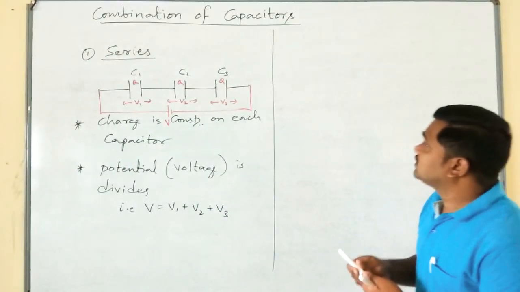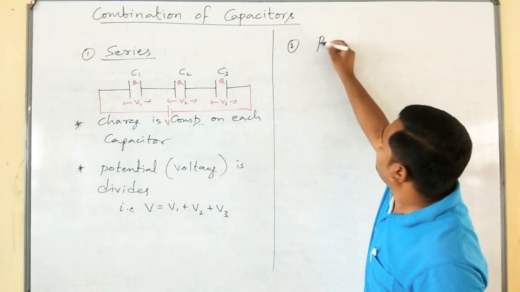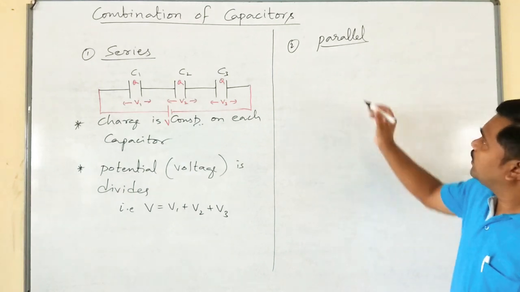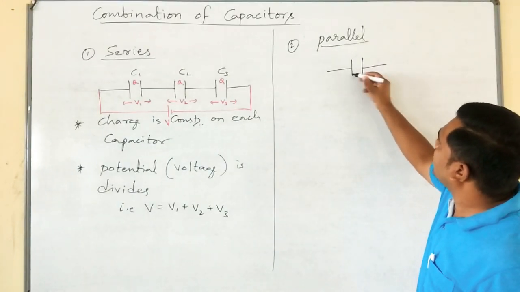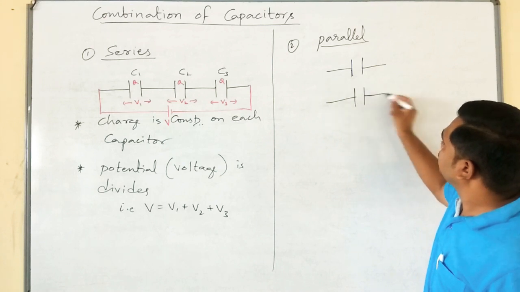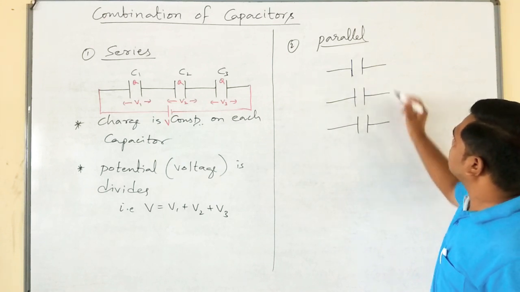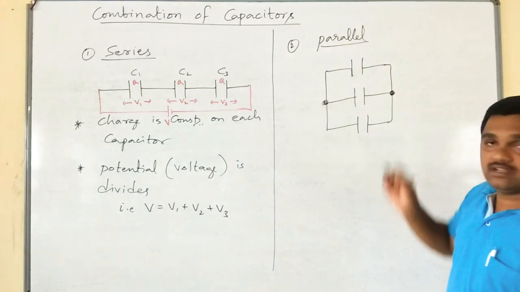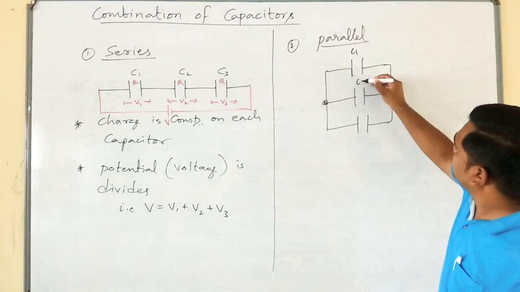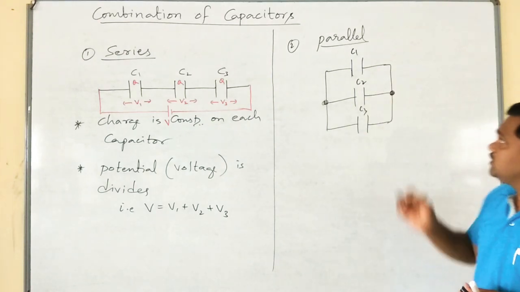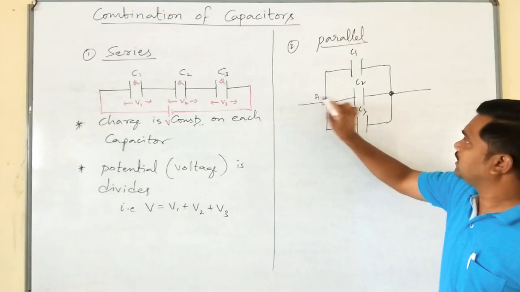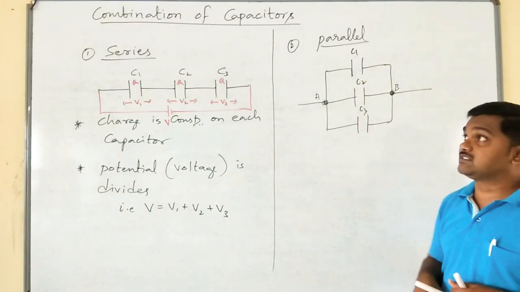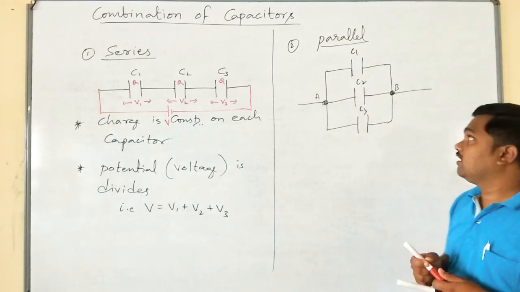Similarly, the second type of combination is parallel combination. When the capacitors are said to be connected in parallel? Suppose all the capacitors are connected between two common points like this. Suppose C1, C2, C3 are the three capacitors connected between these two common points, say A and B. Such an arrangement is called a parallel arrangement or parallel grouping.